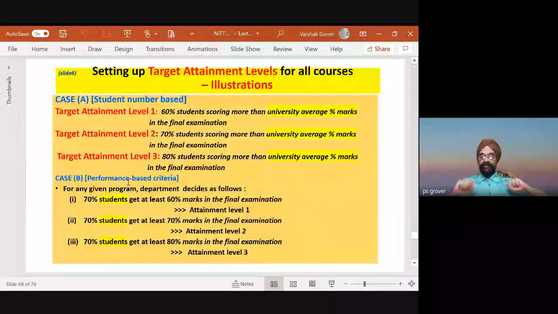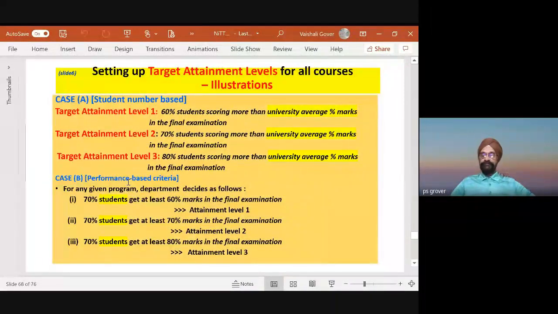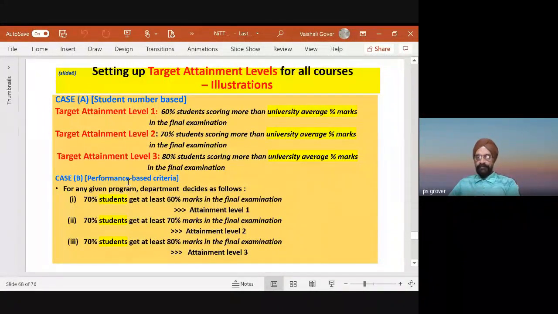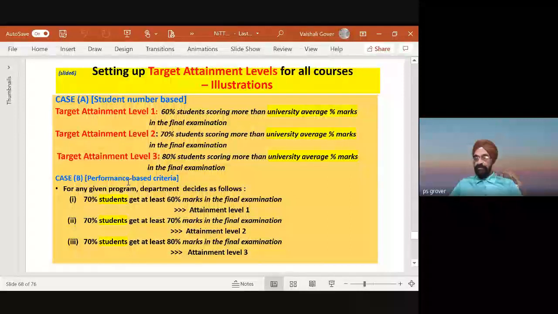So setting up a target attainment level for all courses. How do we set up these things? Setting a target attainment level. Case A. Student number based. Student number based target attainment level 1: 60% students scoring more than university average percentage in the final exam. Right? This is a target level A. Attainment level 2: 70% students scoring more than university average percentage in the final exam.